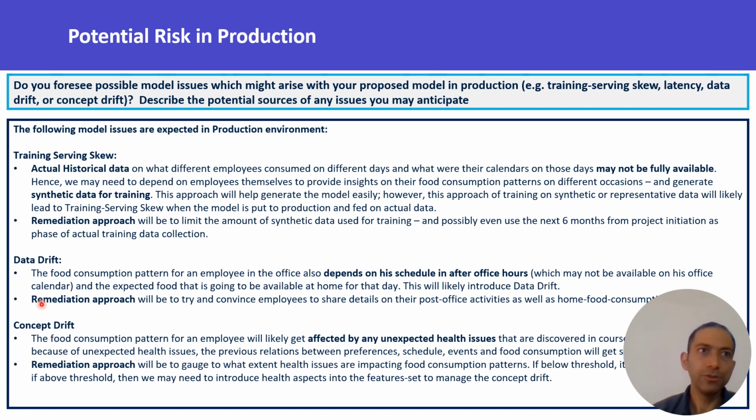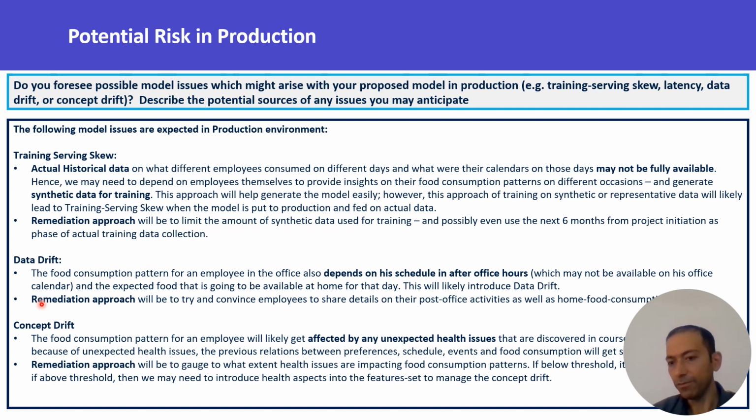So what we will do here is try to see what is the impact of this concept drift: to what extent and to how many employees health issues are making their food patterns change significantly. If the change is not significant, we could ignore this. But if the change is significant, then we may have to try and include the employees' health related data as well to make the model more accurate. But this remains the final difficult step, because employees may be reluctant to share their health data just to make the model more accurate, even though there are benefits to making the model more accurate.